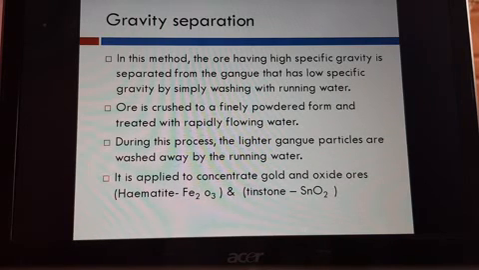So gravity separation means what? It is washing using running water. The high specific gravity and low specific gravity gangue materials are separated in such a way by using running water. Lighter particles will be washed away and heavier particles will be taken to the next step. Okay, thank you.